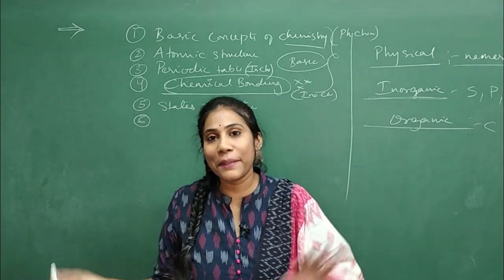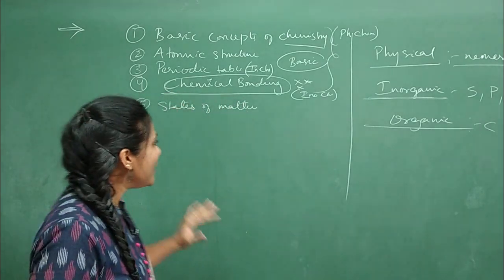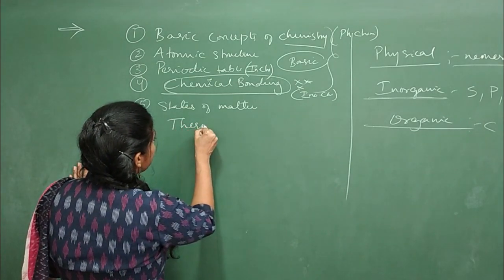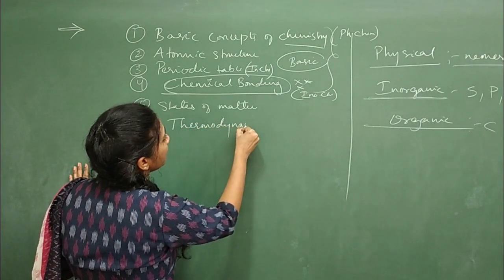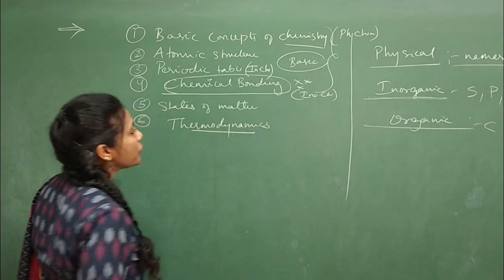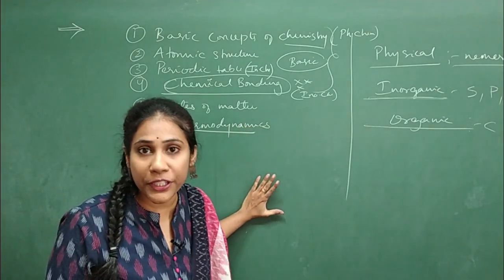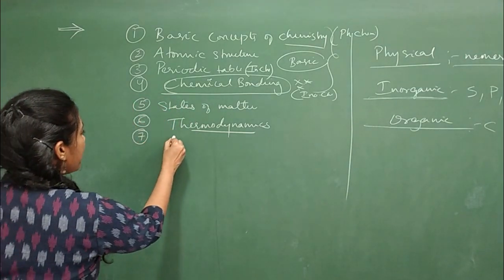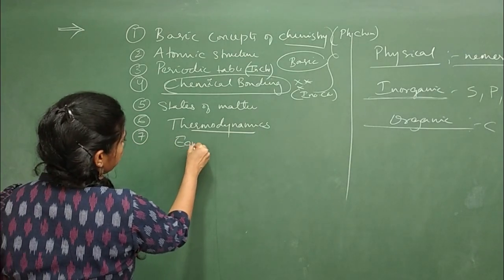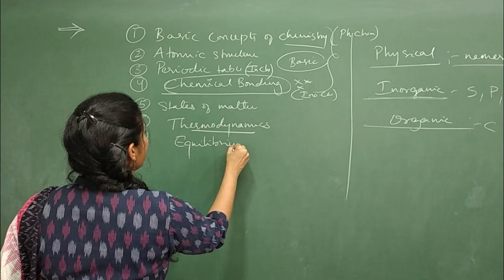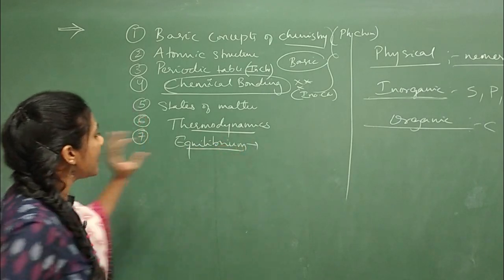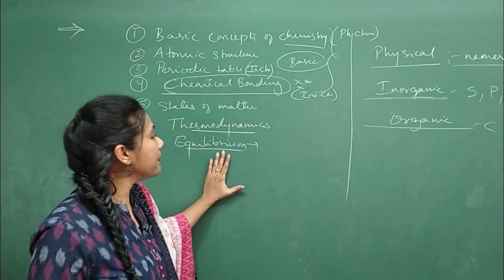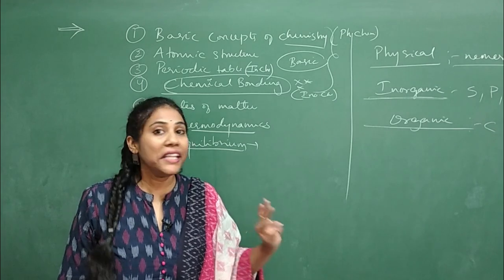Fine. And now the 6th chapter, a very different chapter, which is introduced only in class 11. You have not studied this chapter in your schooling. You will study this only from class 11 onwards. That is thermodynamics. Very beautiful chapter and very interesting chapter. Very important for competitive exams also. Clear? And coming to the 7th chapter, that is equilibrium. This chapter has 2 important concepts, chemical equilibrium and ionic equilibrium. It's quite a lengthy chapter, but still very interesting and very important.